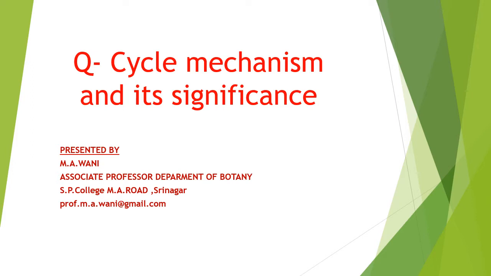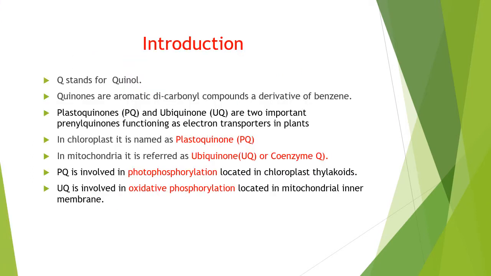Here we will discuss in detail its mechanism and its significance in both photophosphorylation as well as oxidative phosphorylation. In the introduction, Q stands for quinol or quinones. Basically, quinones are aromatic dicarbonyl compounds which are derivatives of benzene, and there are two important prenyl quinones, plastoquinone and ubiquinone, functioning as electron transporters in plants.